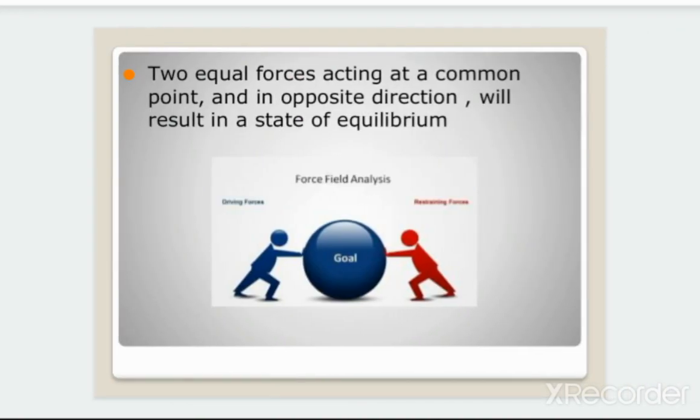Two equal forces acting at a common point and in opposite direction will result in a state of equilibrium. The picture shows the two persons standing in different directions of the object, that is a ball, and both are giving equal force on the object from both directions. As the force of both the persons is equal on the object from opposite directions, the object won't move and achieves a state of equilibrium.